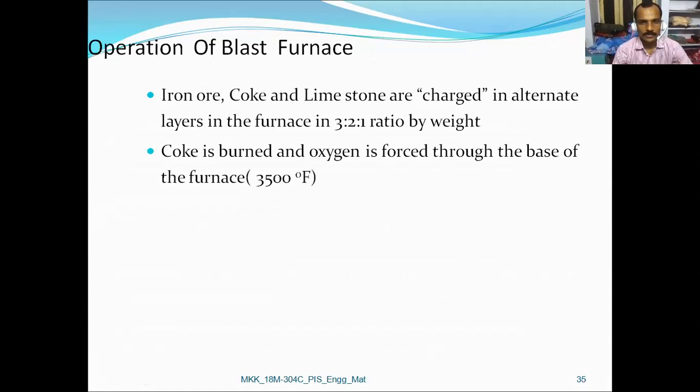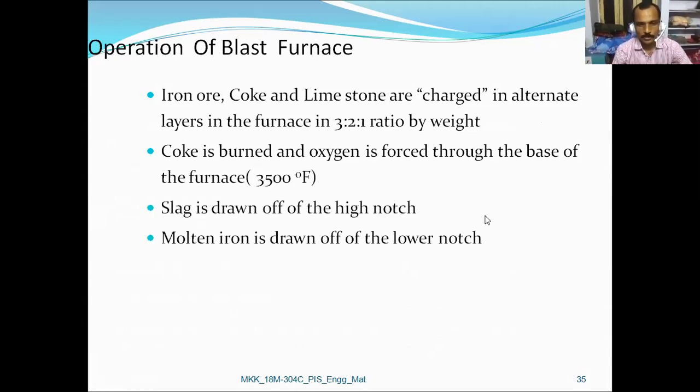Charge in the ratio of 3:2:1 by weight is inserted. Coke is burned, and oxygen is forced at 3500 degrees Fahrenheit. Slag is drawn off after production of molten or pig iron. The pig iron is drawn off through the ore notch.